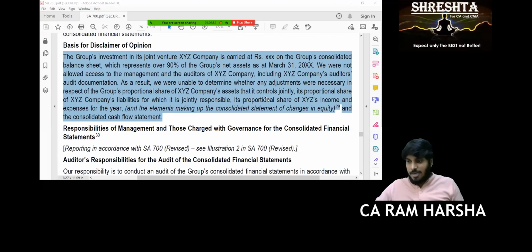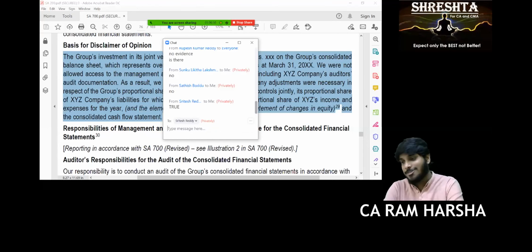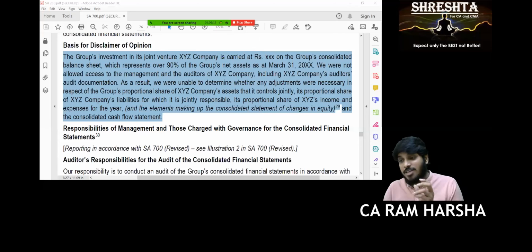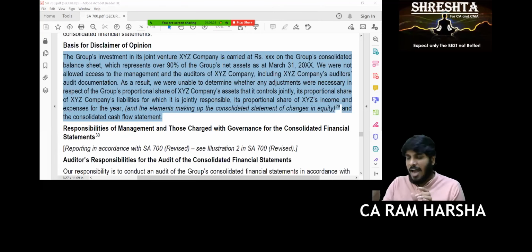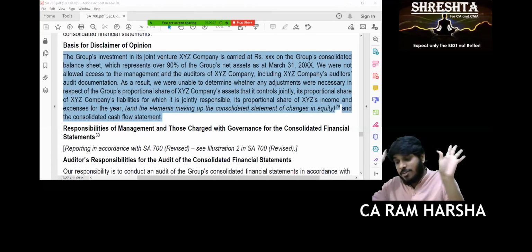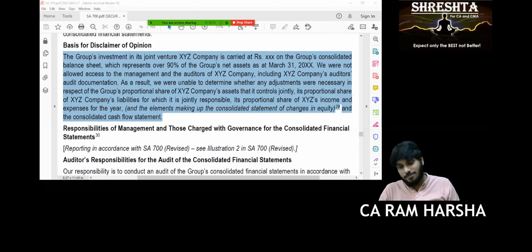Suppose I'll give another statement. Now tell me. In our opinion, and according to the information and explanation given to us, because of the effect of the matter given in basis for qualified opinion section. Yes, sir, we can. False. I said because of. Actually, the word is what? Except. Oh, okay, sir. Only when I use the word except for the effect of matter described in qualified opinion. If it is adverse or disclaimer, because of significance of matter described in basis for adverse or basis for disclaimer. Are you clear? Yes, sir, I'm clear.